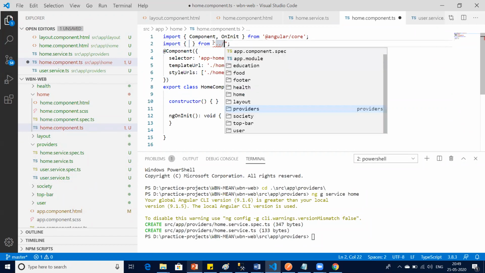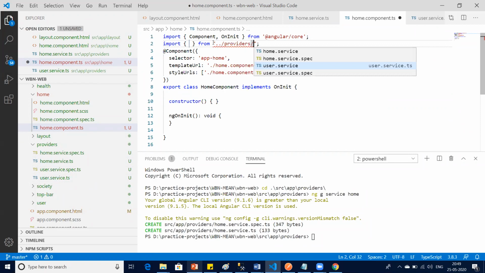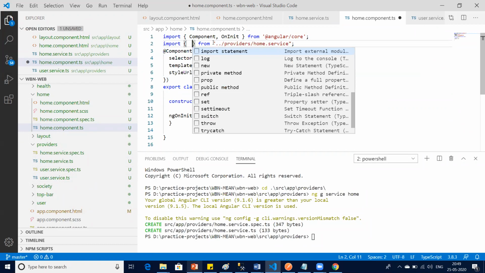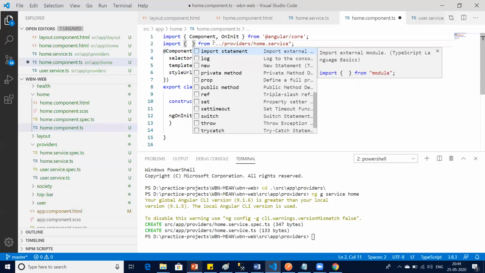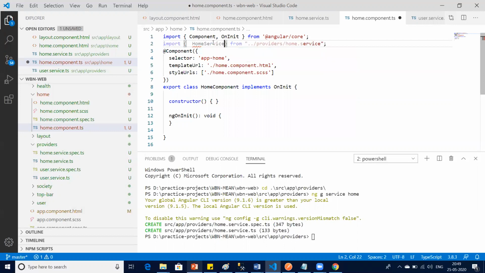So dot slash provider slash home service. Now here you put, what was that? HomeService. Okay, HomeService. Now you do a dependency injection, as you all know.